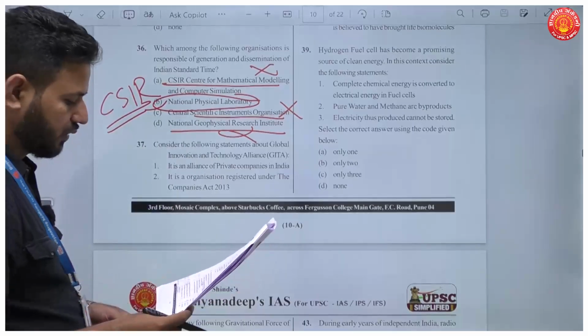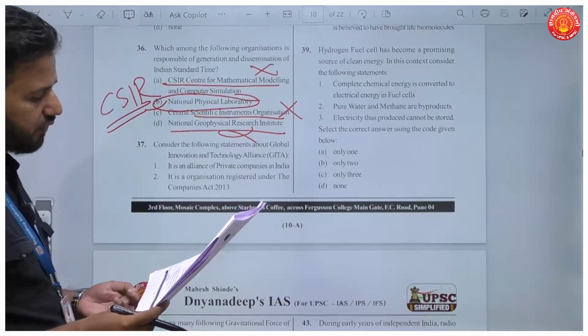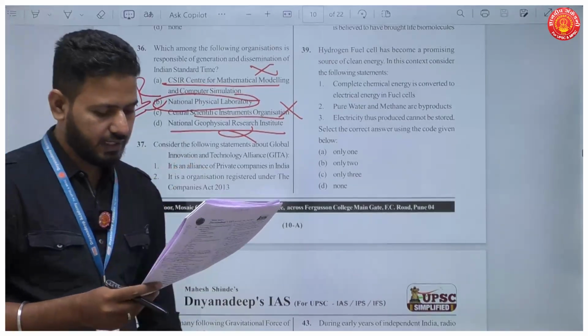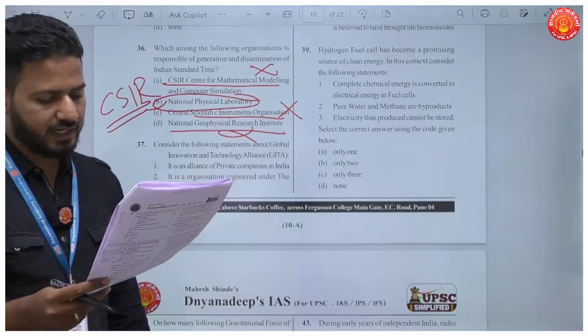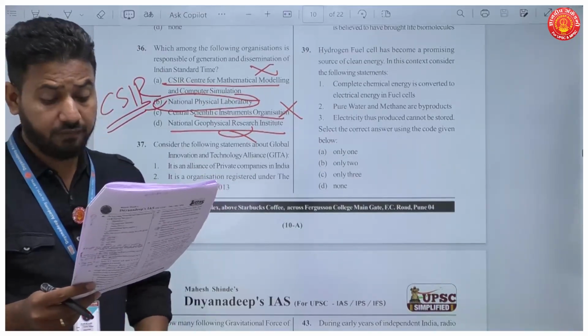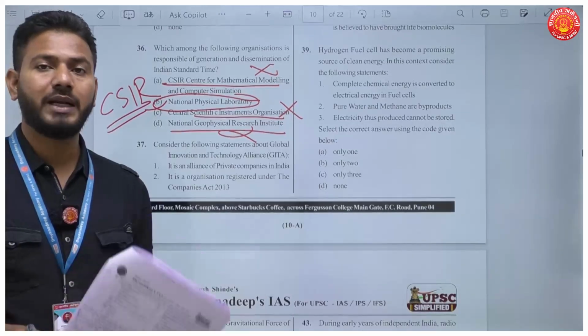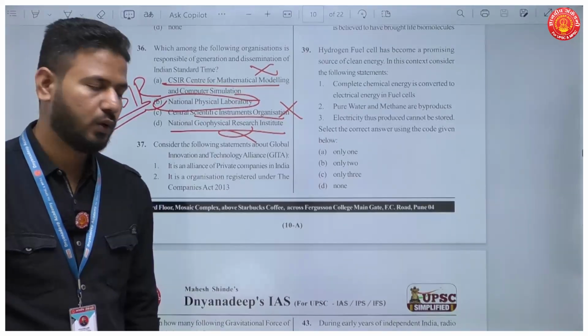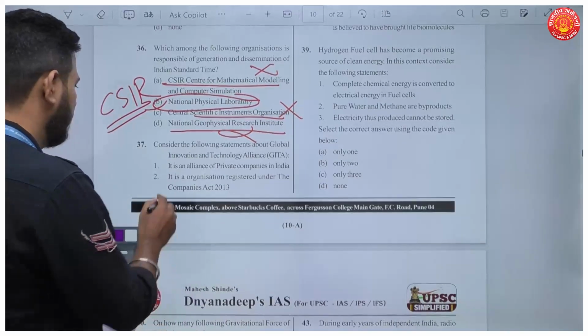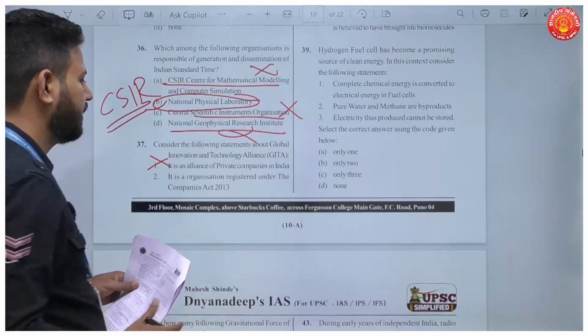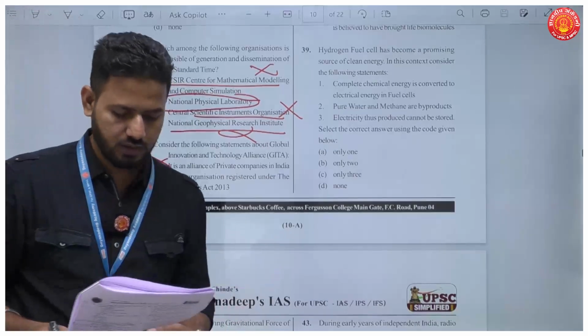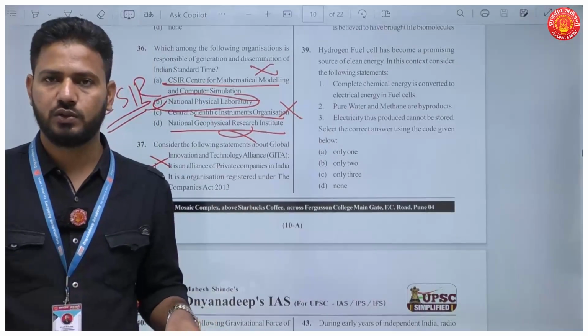Okay. Then question number 37. Consider the following statements regarding GITA. It is an alliance of private companies in India. No, it is actually an alliance of government and the private sector in India. So this first statement is wrong. It is not only the private companies, it is also government, because the Department of Science and Technology is also involved here.